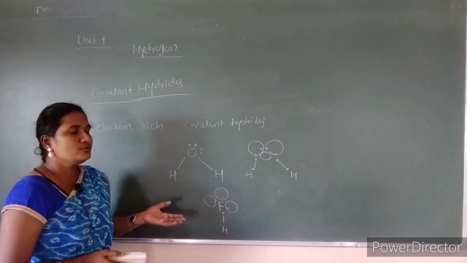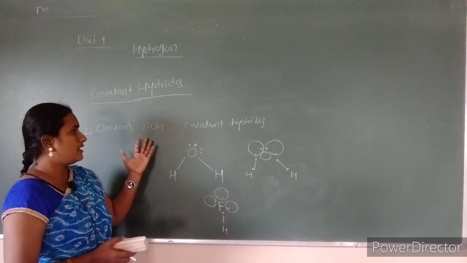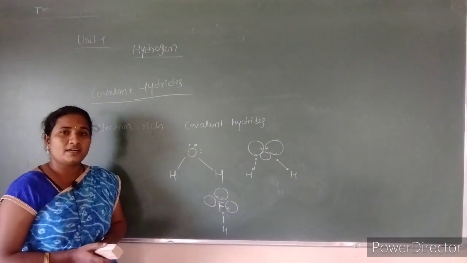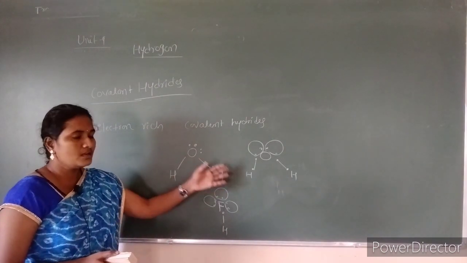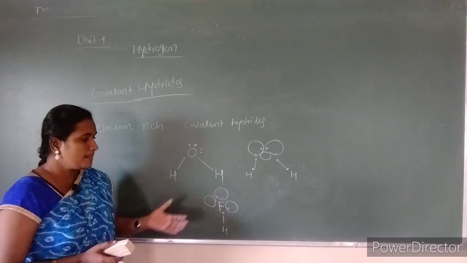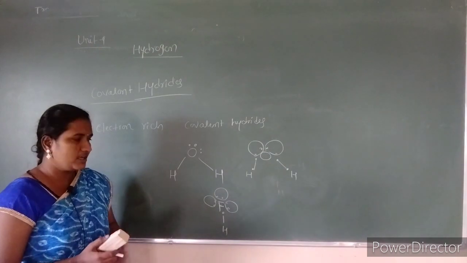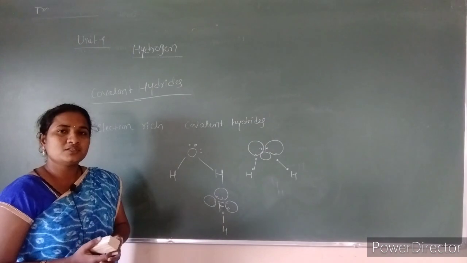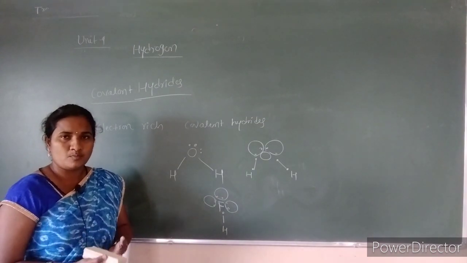In this way, due to the presence of this excess electron, they are considered electron rich covalent hydrides, and these are usually formed with the more electronegative atoms like oxygen, nitrogen and fluorine. This type of hydride is also called a hydrogen bonding hydride, meaning they show hydrogen bonding between them. Whenever hydrogen is combined with the highly electronegative atoms, it will form hydrogen bonds.